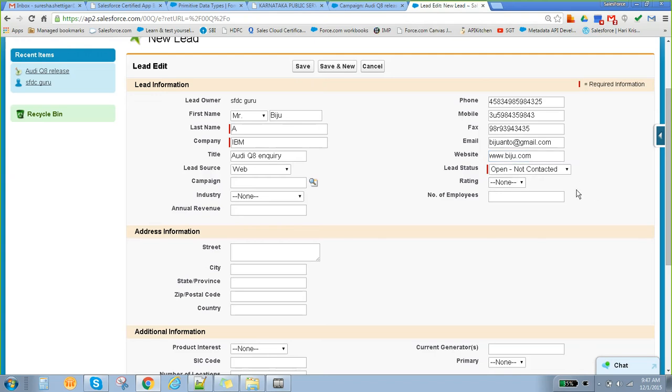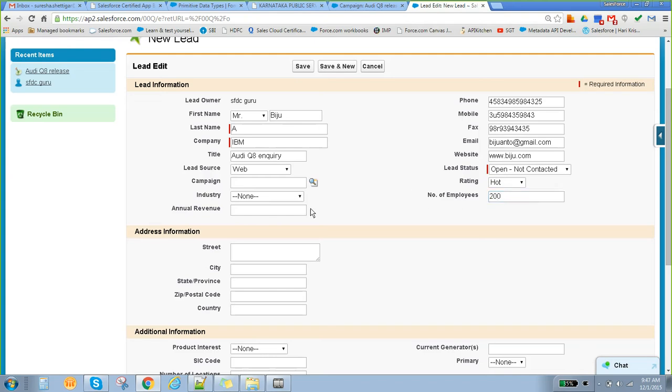These are the necessary data, so they are captured by a sales rep, or it may be some customer care people. Then the rating: hot, warm, or cold. They are taking your personal information, or, say you own a company and are calling from that company, they will take the company information along with that.